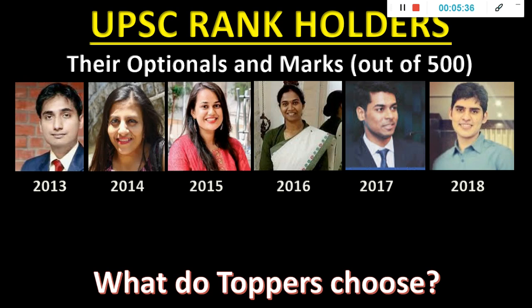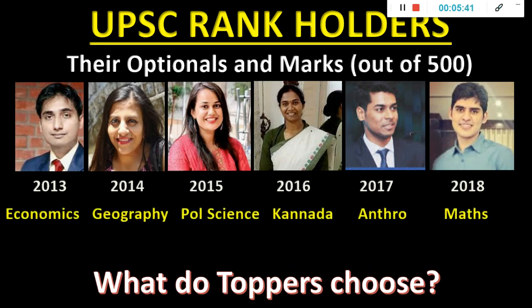If you see why I'm showing you this at the start itself, the optional subjects: all 6 people had a different optional. This itself will answer half of your questions, like whether there is any optional which will make you a topper or make a big difference. There is nothing like that. That's my very first point. Every optional is scoring. Every optional can be chosen by you. There is no harm, but still there are some factors to it, because you may have no idea about UPSC. So that is what I'll be teaching you in this particular video.